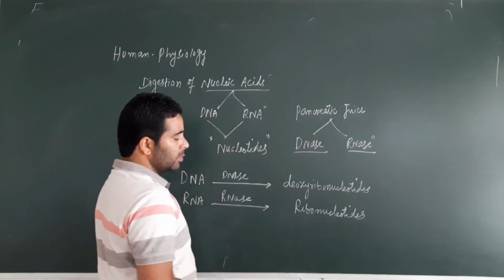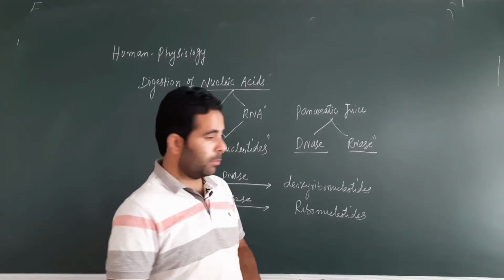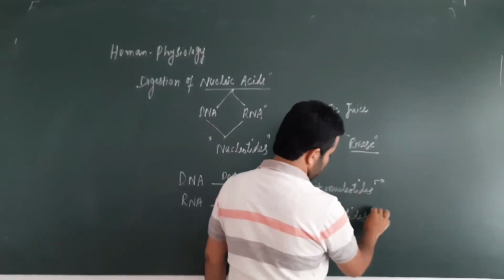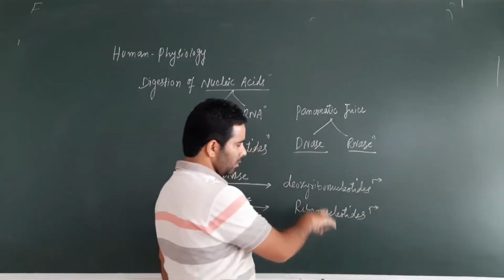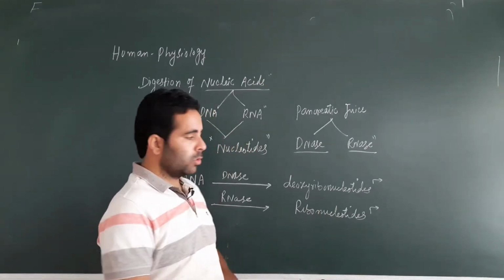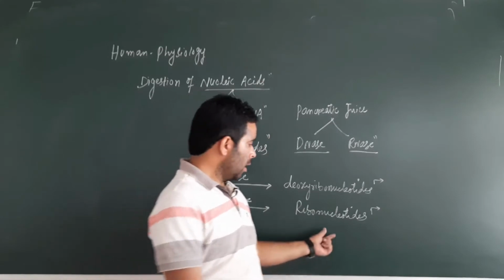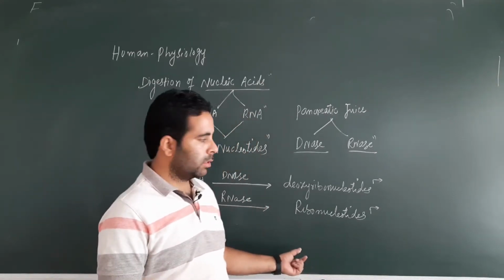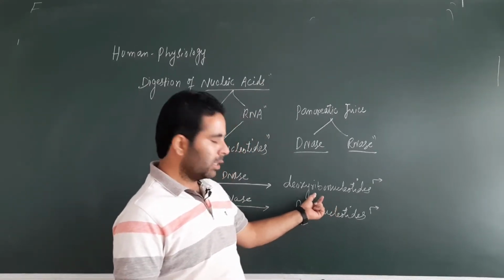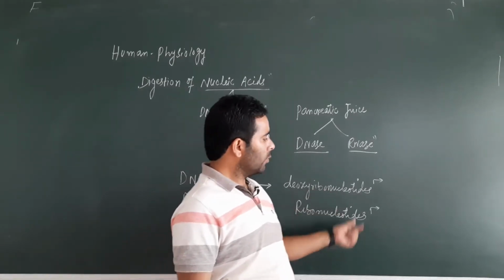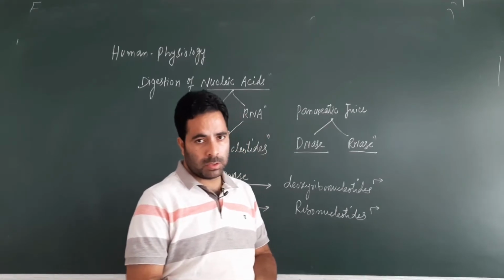But there are enzymes in our digestive system which can even break these deoxyribonucleotides and ribonucleotides. That means these can further be hydrolyzed into their constituent parts, because these deoxyribonucleotides and ribonucleotides have a complex structure. They are made up of 3 different constituents: phosphate, sugar and nitrogenous base. So they can be further hydrolyzed in our digestive system, right?